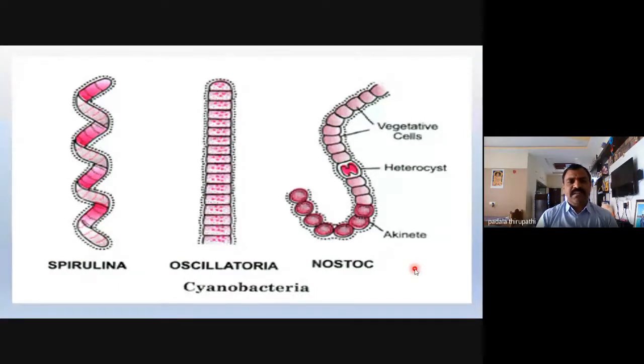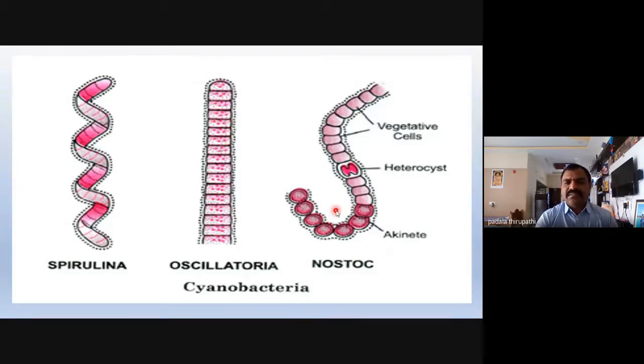In Spirulina, the cells are arranged in a spiral manner, and even the chloroplast is arranged in a spiral manner. The trichome or the filament is spiral in nature. But Oscillatoria cells are barrel shaped. The cells are arranged in a uniseriate manner, but the length varies from the breadth.